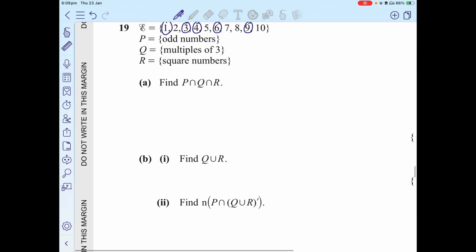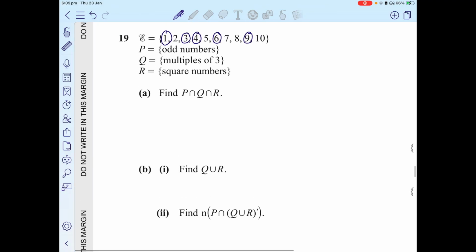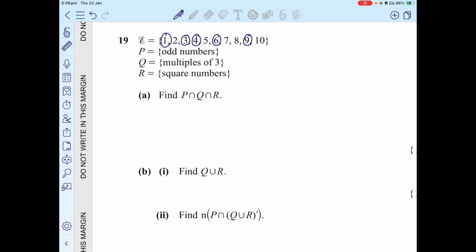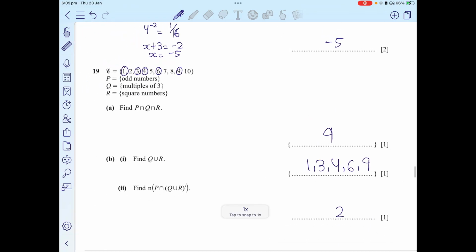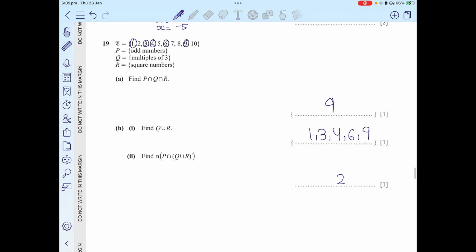Again, I'll make this clear. Q union R basically represents numbers which are multiples of 3 or square numbers. So 1, 3, 4, 6, and 9, they're either multiples of 3 or square numbers. 2, 5, 7, 8, 10 are not multiples of 3 or square numbers. Then out of these, how many are odd? 5 and 7 are the only odd ones, so that's what you get.